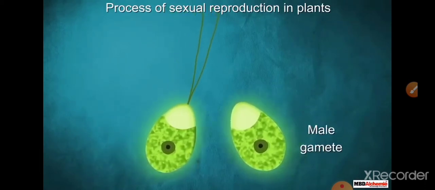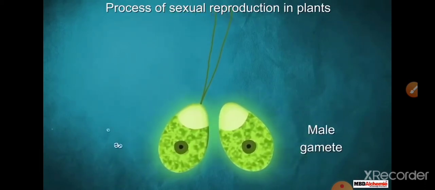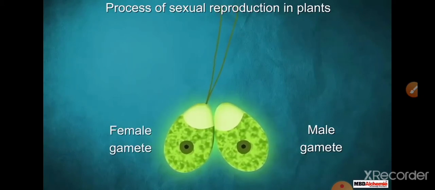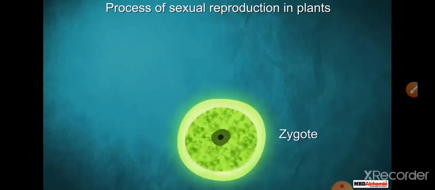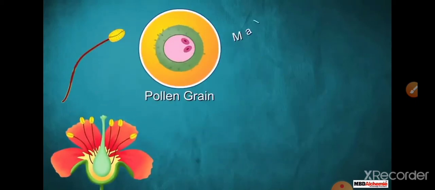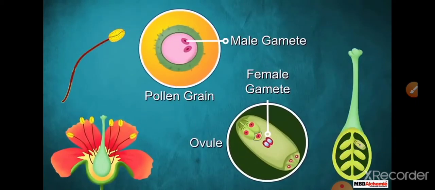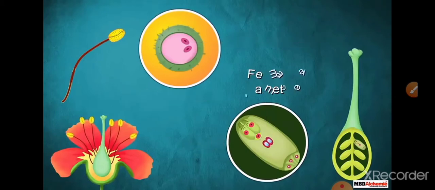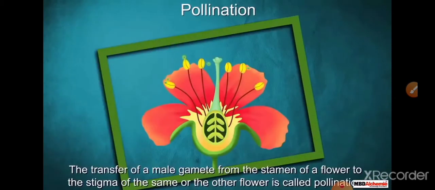Now the process of sexual reproduction in plants. What will happen in this case? The male and female parts fuse and make a zygote. The process of making a zygote is known as fertilization. Here the male gamete means the pollen grain. When it fuses with the ovule in the ovary, it makes a zygote.